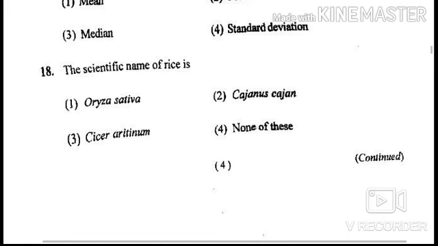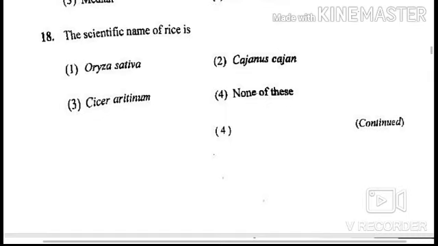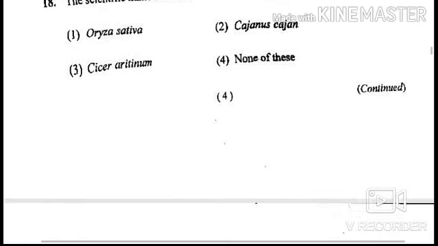The next question is, the scientific name of rice is, options are Oryza sativa, Cajanus cajan, Cicer arietinum and none of these. Answer is Oryza sativa, the botanical scientific name of rice. The next question is, essential oil obtained from tulsi is called as, options are oil of basil, oil of essence, oil of olive and none of the above.